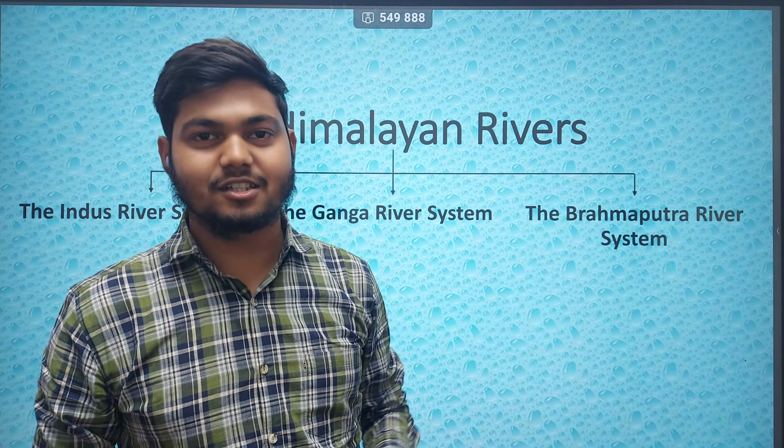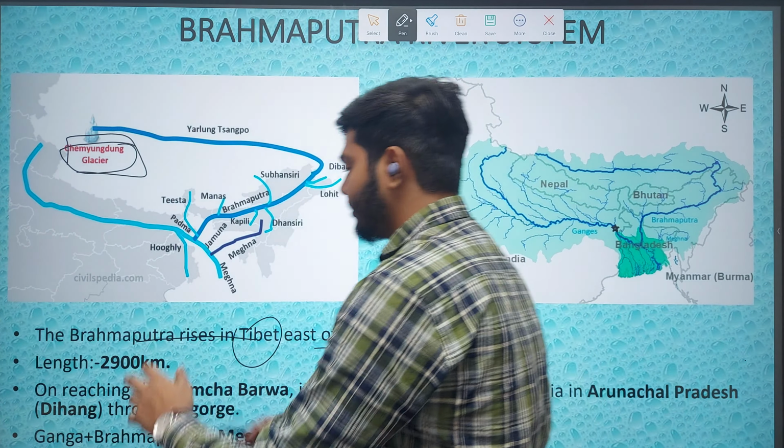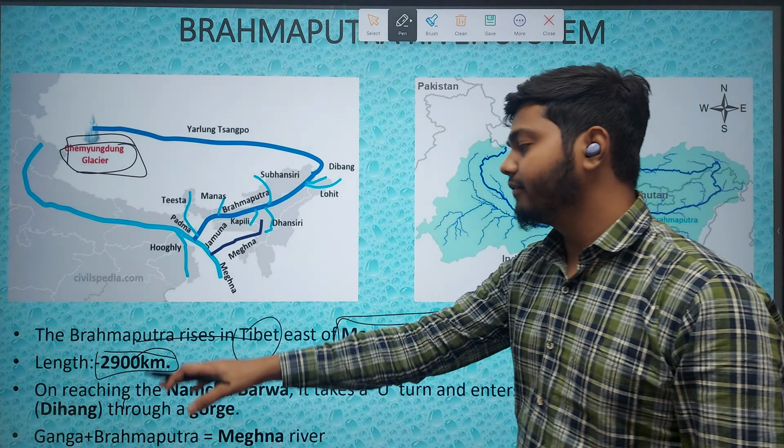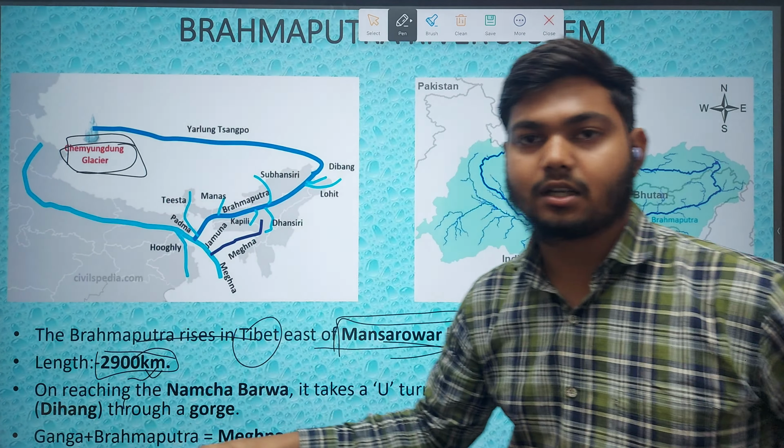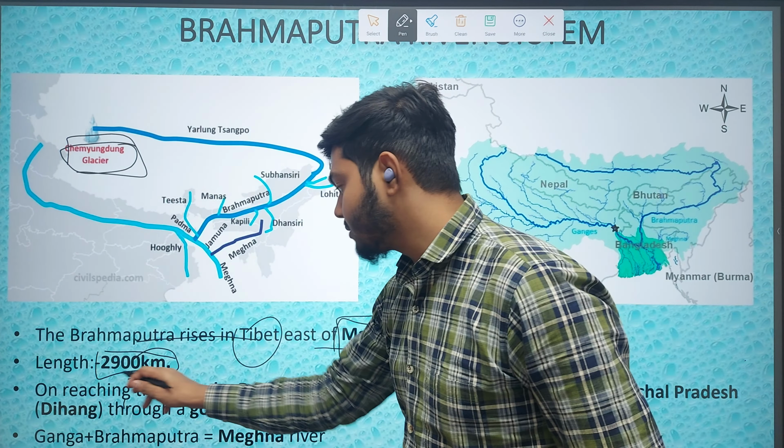As we know, our river Indus also originates from Mansarovar Lake. So the Brahmaputra originates in the Tibet region, in the east of Mansarovar Lake. And if we talk about the length, the length of the Brahmaputra river is 2,900 kilometers.